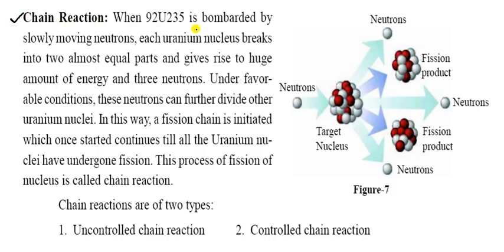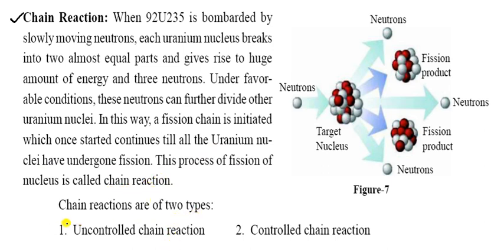So it is the chain reaction in nuclear fission. When a slowly moving neutron strikes a uranium nucleus, the nucleus breaks into two almost equal parts, giving rise to huge energy and three neutrons under favorable conditions. These neutrons can further split other uranium nuclei. In this way, a fission chain is initiated, which once started continues till all uranium nuclei have undergone fission. This process is called chain reaction.